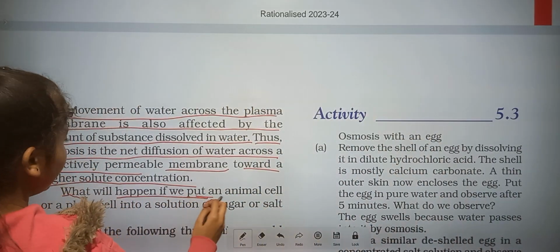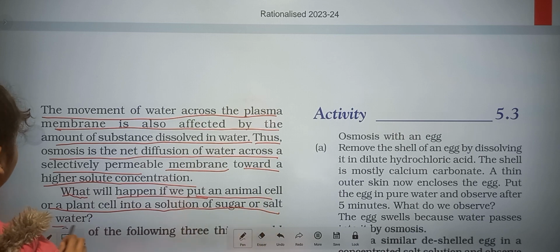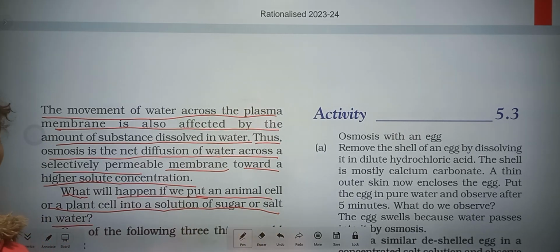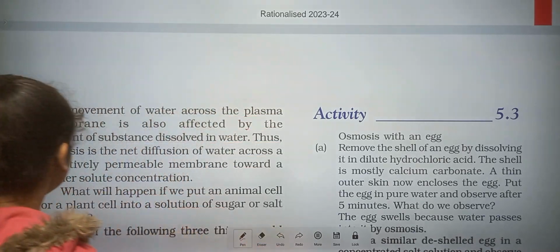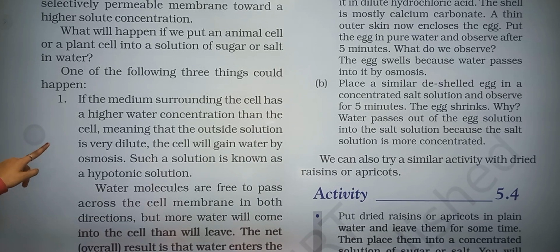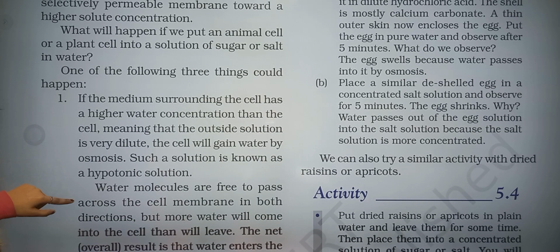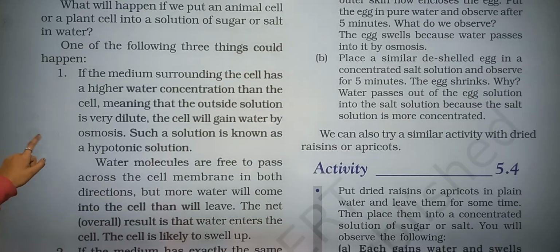What will happen if we put an animal cell or a plant cell into a solution of sugar or salt in water? Here is a question: if we put the plant cell and animal cell in salt water, what will happen? One of the following three things could happen. Let's see what could happen.